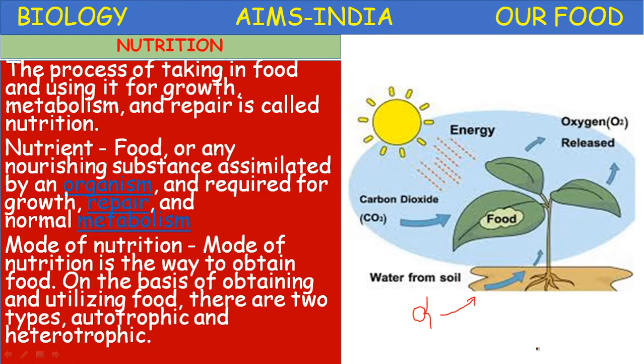Anabolism is a constructive process, like nutrition, whereas respiration is a destructive, breaking down process. So anabolism plus catabolism is equal to metabolism. Metabolism involves several life processes. Without metabolism, an organism cannot survive.